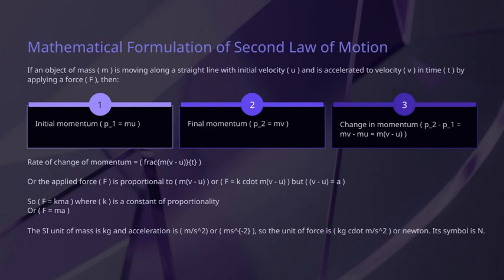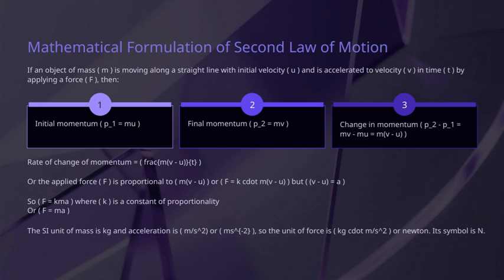Let's look at how momentum changes. When an object accelerates, its momentum changes from p1 to p2. This change can be expressed as p2 minus p1, which simplifies to m times (v minus u), or m times the change in velocity, v minus u.